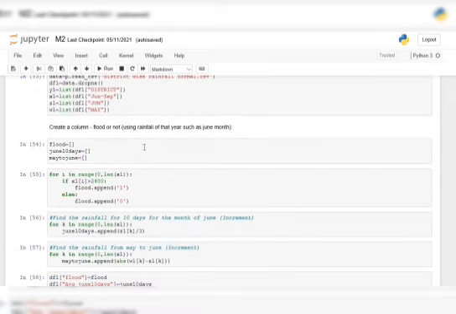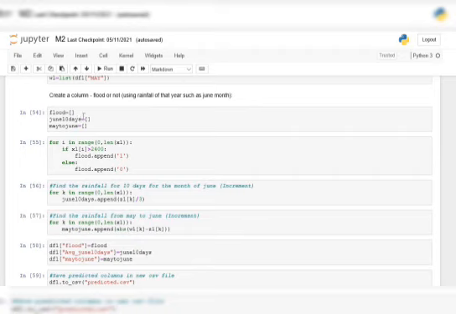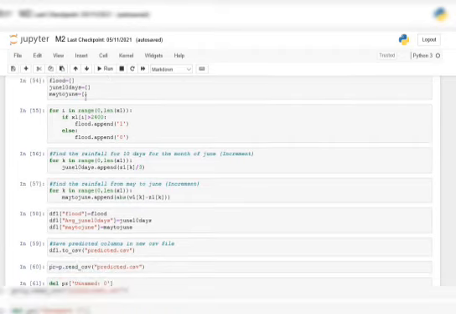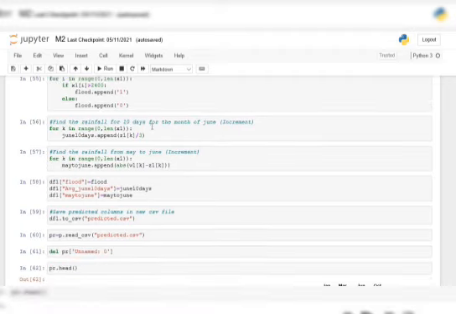After that, we created a column for whether a flood happened or may not happen, so we imported it as flood. And in it, we explained a comparison between May and June. After that we took i in range, and we took flood.append(1), which means if the output comes as 1, then the flood happens. If the output comes as 0, the flood may not happen.